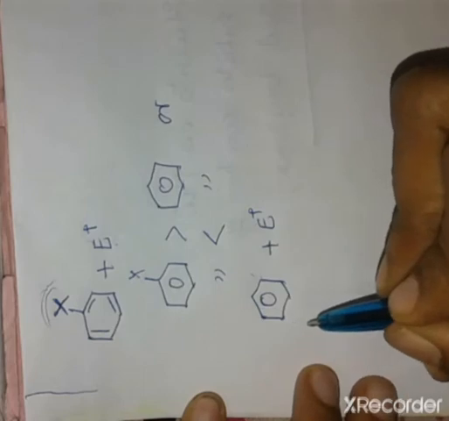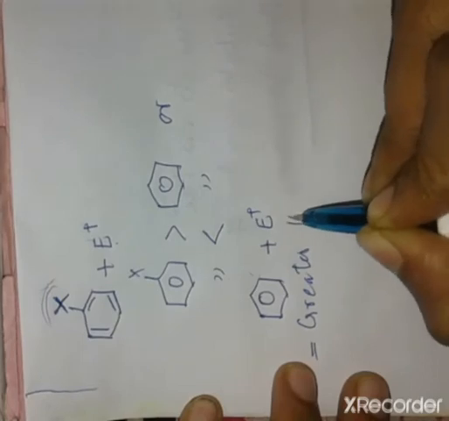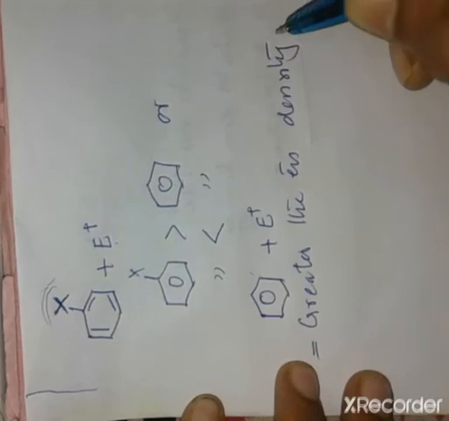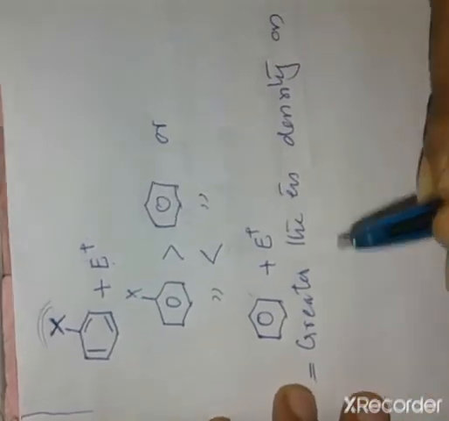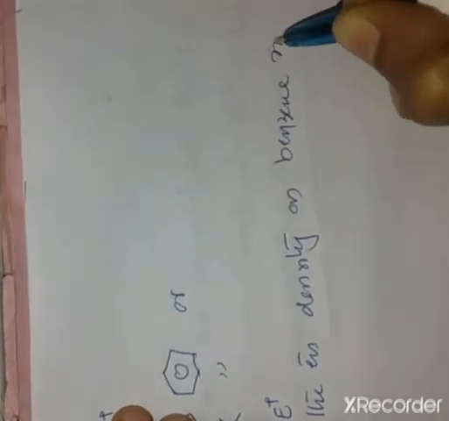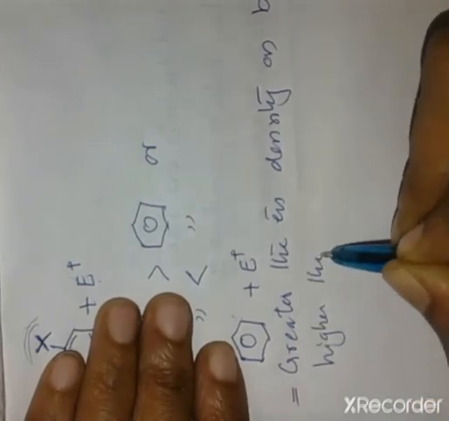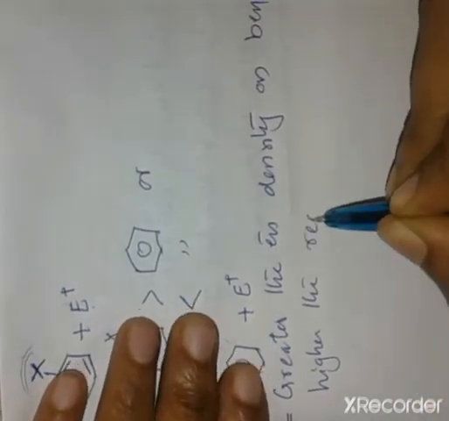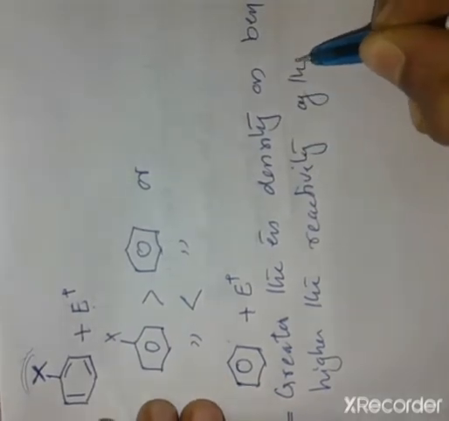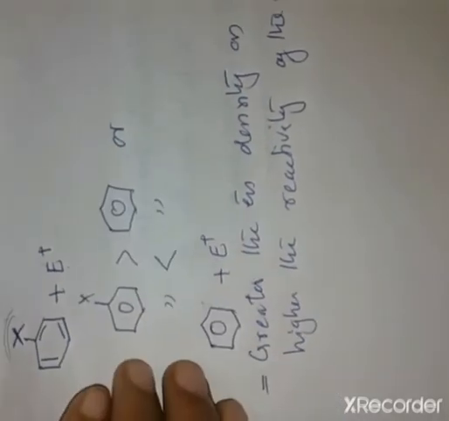That is, the greater the electron density on the benzene ring, the higher the reactivity of the ring towards electrophilic substitution reaction, or vice versa.